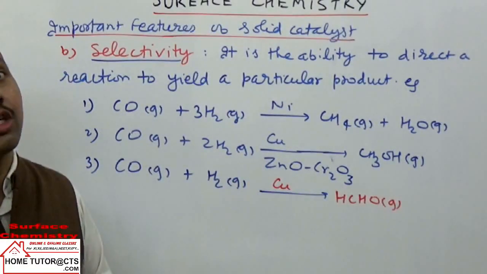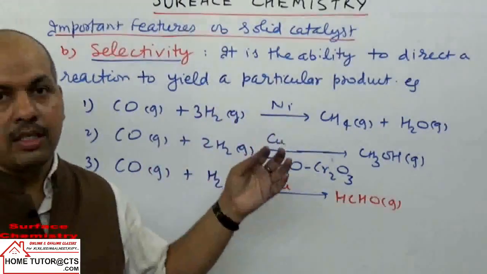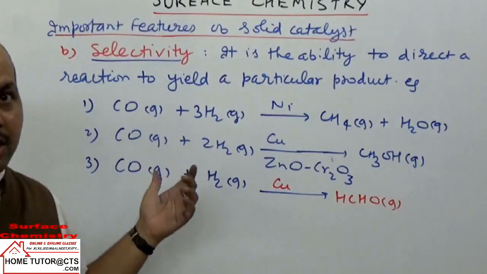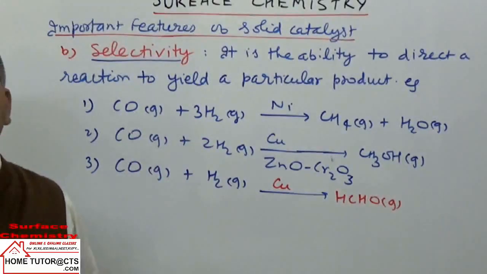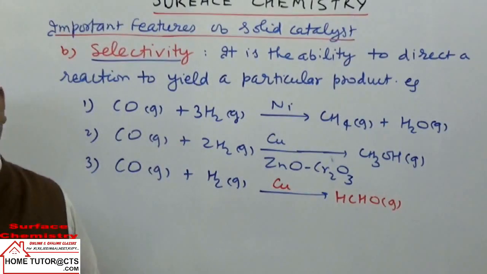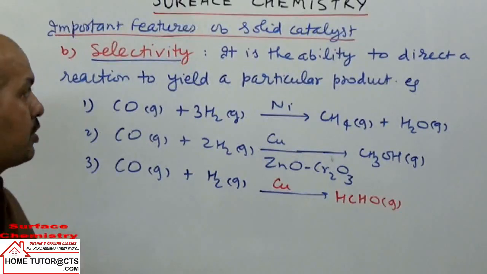They may not give the same product. It is even possible that one catalyst can catalyze one reaction, but in another reaction it may fail. Meaning we have selectivity of the catalyst. They can catalyze some selective reactions only and not all the reactions. Okay, that is the selectivity of the catalyst point.